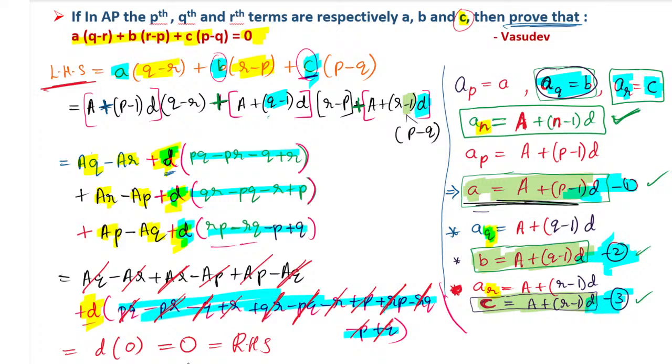Does anyone have a doubt? It looks like a big question, and calculations are there. Okay, so how to understand the topic? If anyone has a doubt, you can ask. This is the way you can solve this problem. Make it simple, don't make it confusing.